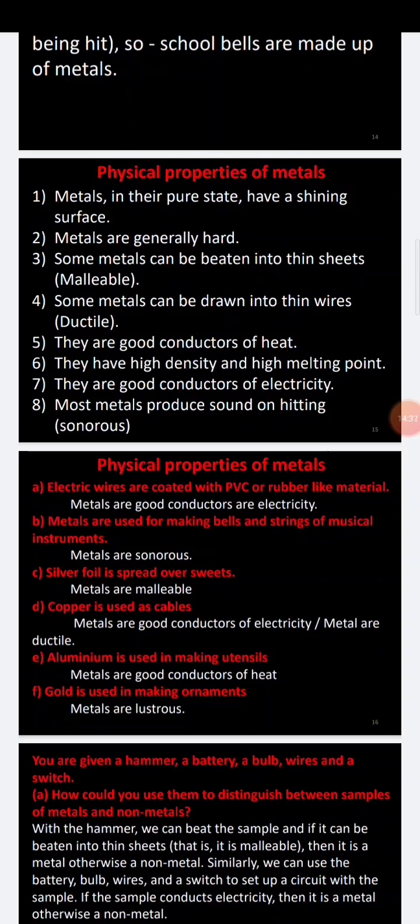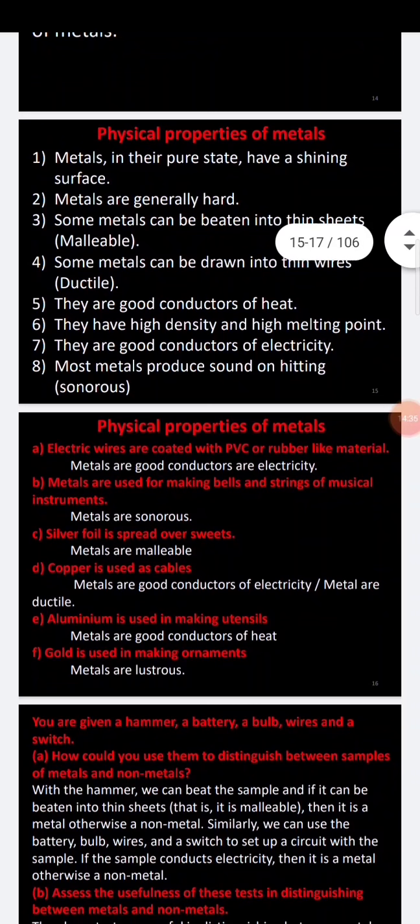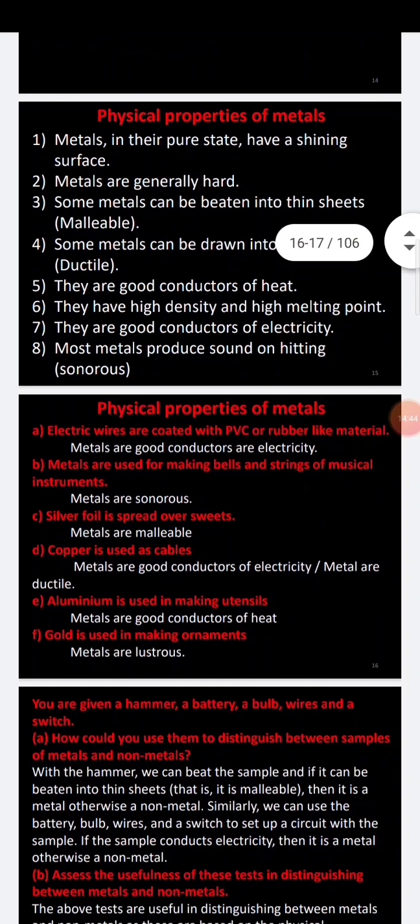I just told you that this year in the examinations they asked a 2 marks question: which physical properties are used in the following situations. The first one they asked: gold is used to make ornaments. So you can write the physical properties of gold. Why do they use it to make ornaments? There are options. First, I told you it is a shiny surface. Shiny surface means metals are lustrous.